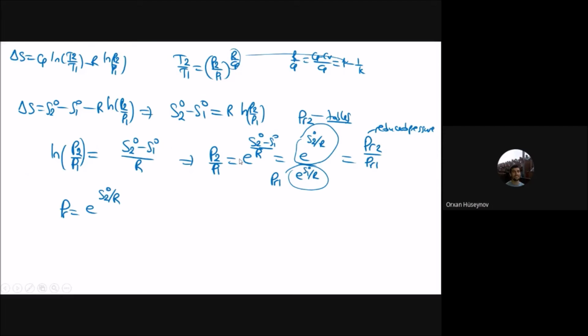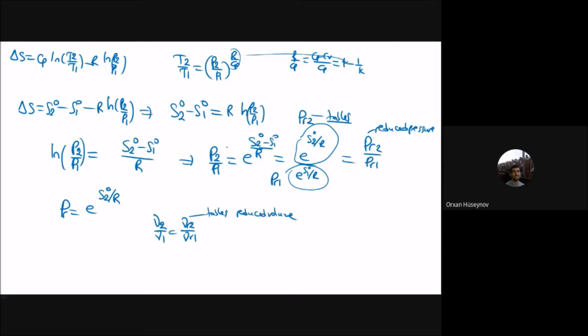We can also play with ideal gas relationships, and instead of P2 by P1, you can just write the nu2 and nu1 relationships by working out these ones, and you can get a different relationship, and you will get that nu2 by nu1 will be equal to nu r2 by nu r1. Okay. This is also in the tables, and it is reduced volume.